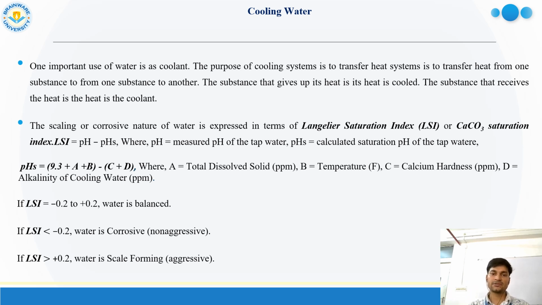One of the indexes we use for this is the Langelier saturation index. If the index is between minus 0.2 and plus 0.2, the water is balanced. If it is less than minus 0.2, the water is corrosive in nature. If it is greater than 0.2, then it is scale forming. On the basis of this LSI value, we can easily decide whether the water may be used for industrial purposes or not.